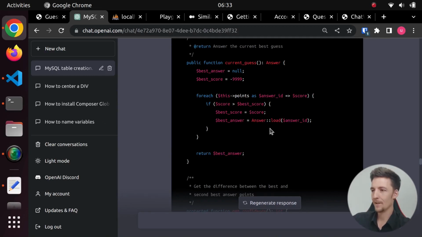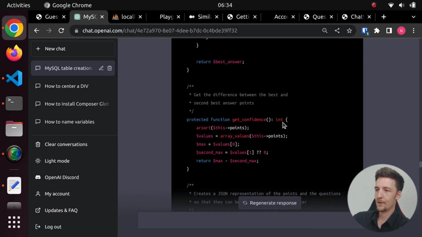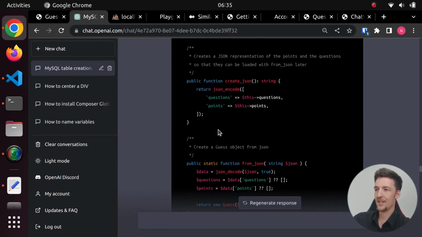So in the end, I modified it so that it will only load the question here when it gets the best answer. And then here we just get the confidence, so the difference between the best points and the second best points. So first we sort the points array, and then we get the values, which are the points, and then the maximum will be the first one, and the second maximum will be the second one. And then we just subtract them. And then here we create the JSON.